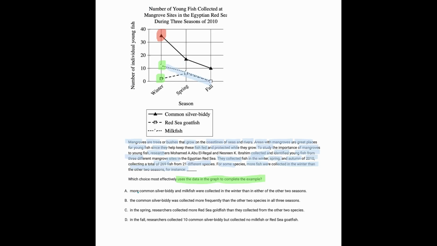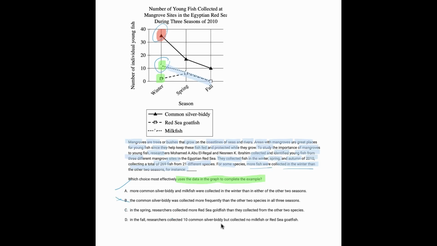A, for instance, more common silver biddy and milkfish were collected in the winter than in either of the other 2 seasons. That actually is perfect because the milkfish is this one and the common silver biddy is that one, and more of those were collected than in the other 2 seasons. B, the common silver biddy was collected more frequently than the other 2 species in all 3 seasons. That's true, but that doesn't relate to the idea of more being collected in the winter.